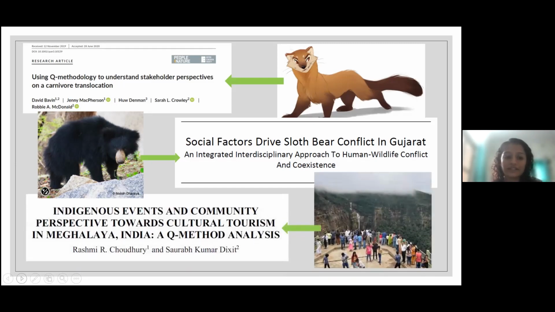And the third study is on indigenous and community perspective towards cultural tourism in Meghalaya, India. They performed Q method with local people in Meghalaya to understand the tourism activity with respect to their culture.